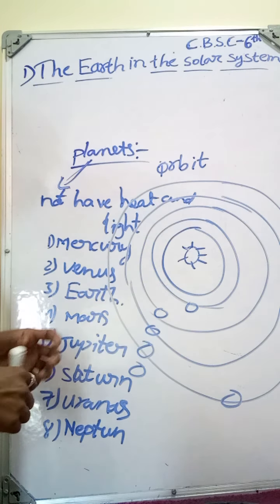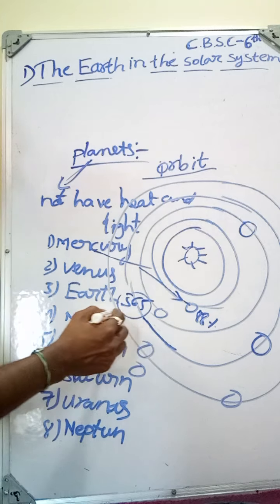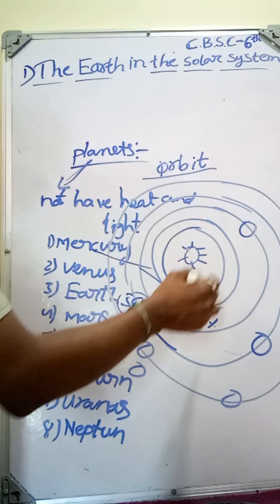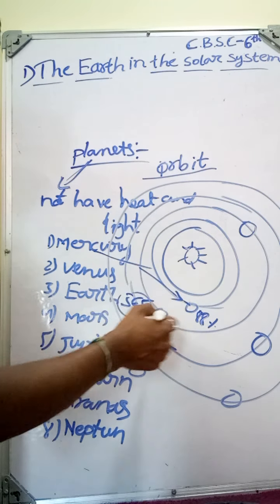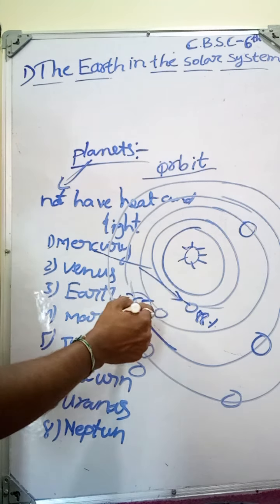It takes only 88 days to complete its orbit around the Sun. When you see the Earth, how many days does it take? It takes 365 days to complete one revolution around the Sun. But Mercury takes only 88 days to complete its one revolution.